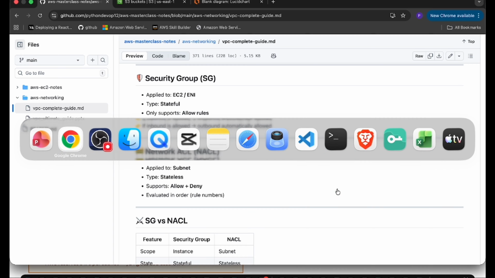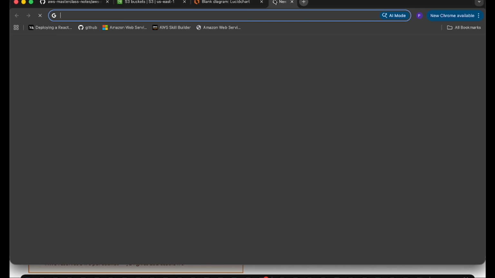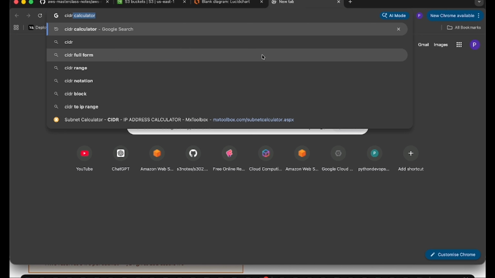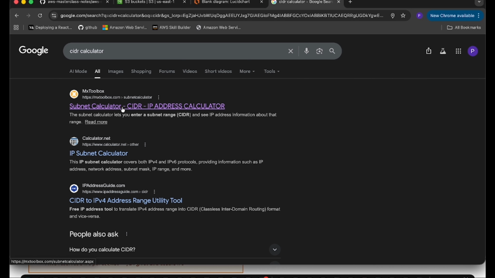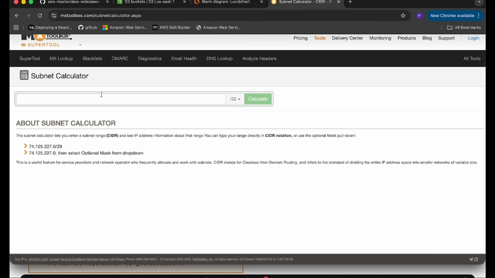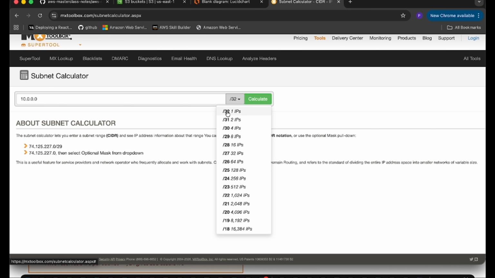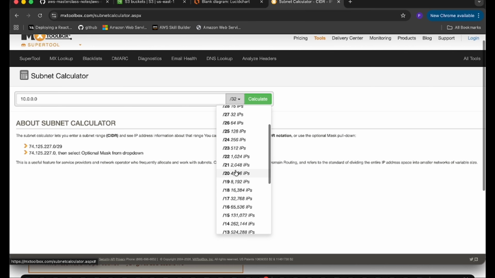For that, let's go to Chrome itself and search for a CIDR calculator. Mostly I use this one, MX Toolbox. You can use any of these, and you can give your VPC IP. So I give 10.0.0.0. See, if you give /32, that is 2 to the power of 32 minus 32, which becomes 2 to the power 0, so we get 1 IP. If you give /31, then 32 minus 31 is 1, that is 2 to the power 1 equal to 2, so we get 2 IPs. Same for /29, 8 IPs, /28, 16 IPs.